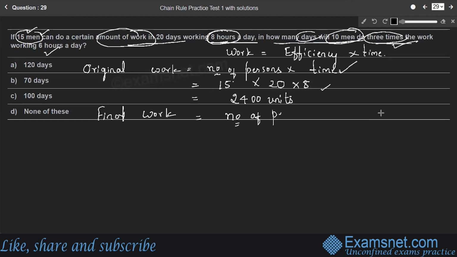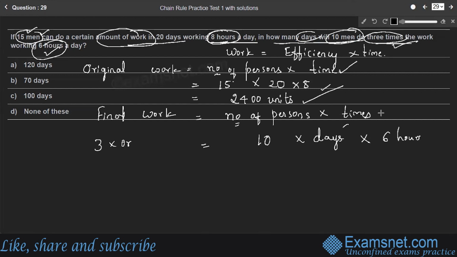So final work is equal to number of persons into time. To complete the final work, 10 men work for D number of days, and in each day, they work for 6 hours. It is already given. And the result is the final work, which is 3 times the original work.